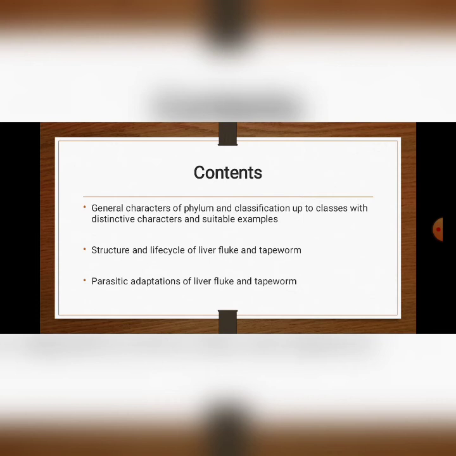In phylum Platyhelminthes, we'll be studying the general characters of the phylum and classification up to classes with distinctive characters and suitable examples, structure and life cycle of liver fluke and tapeworm, and the last one is parasitic adaptations of liver fluke and tapeworm.